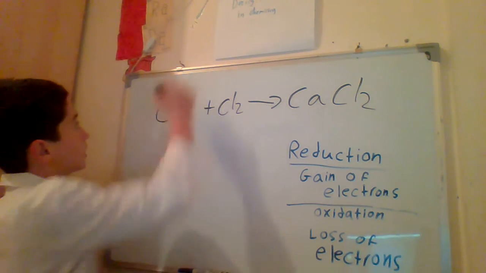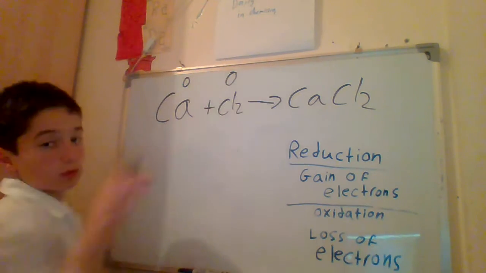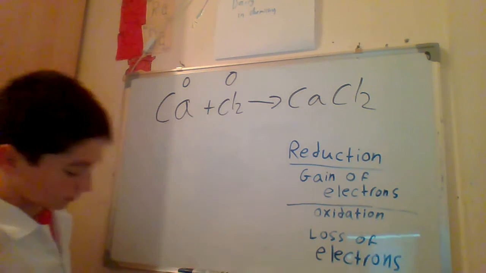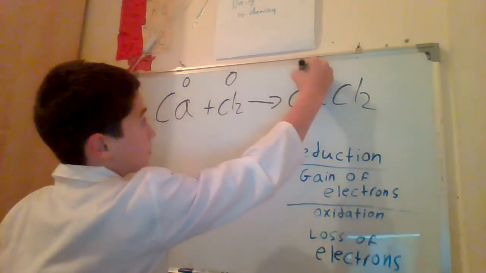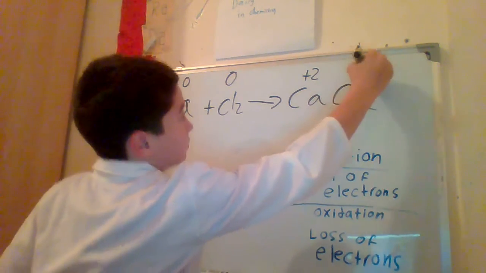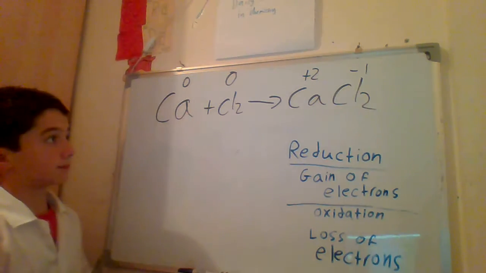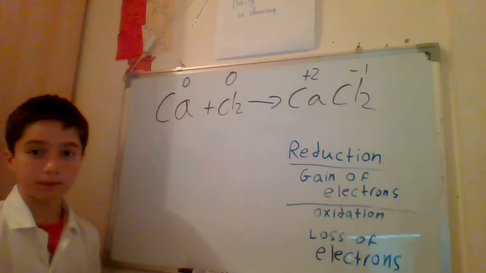Okay, so let me write the oxidation numbers. Don't worry about them.